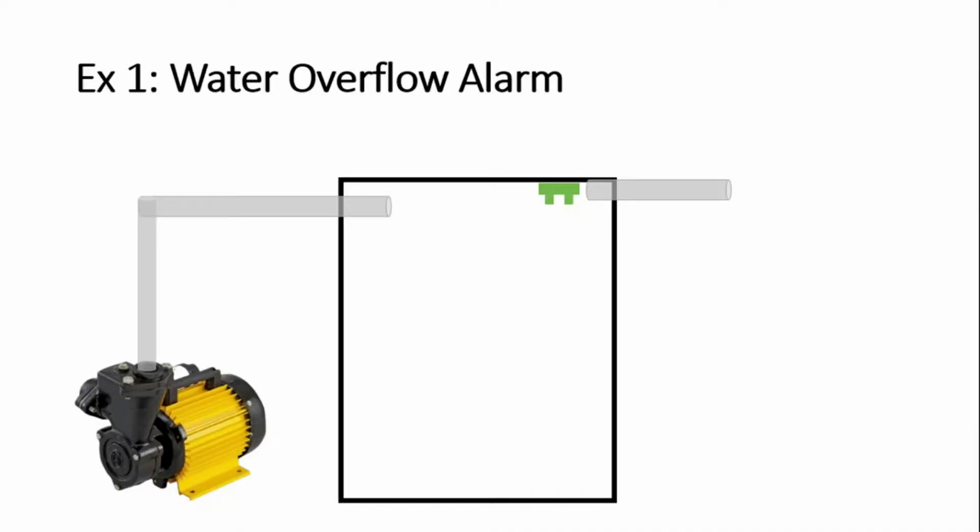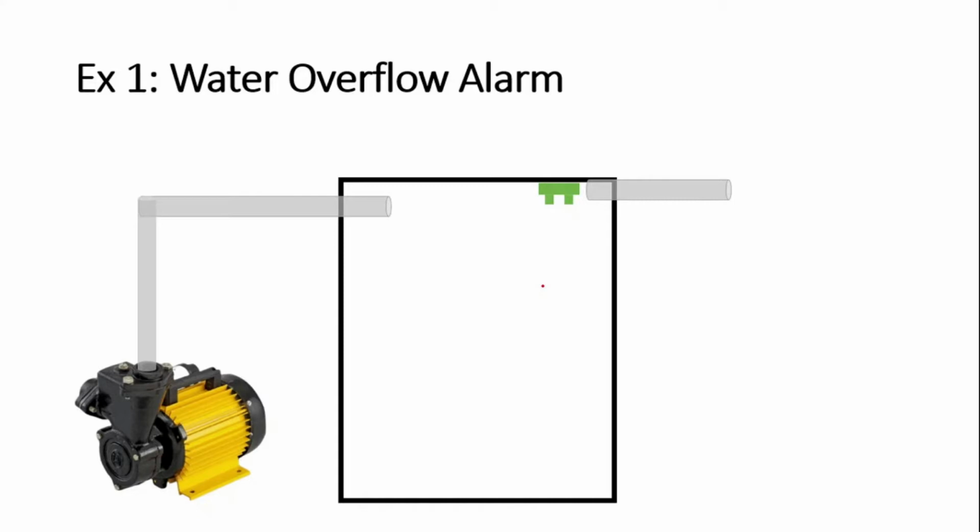First, coming with an example of how IoT works. Let's check the water flow alarm system. In a water flow alarm system, the devices are as follows: here one motor is there. This motor is connected to pipelines, and this is the water tank, and this one is the sensor, right? This one is the sensor and this is the water overflow pipe.